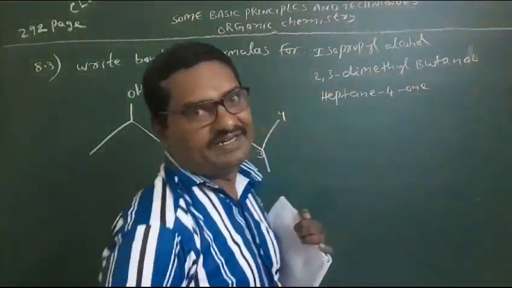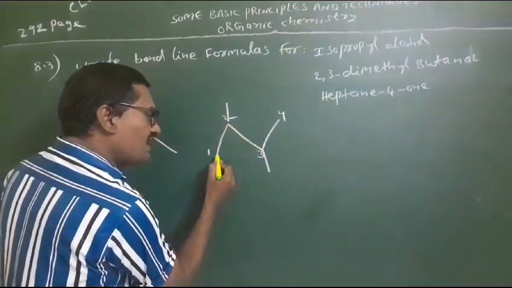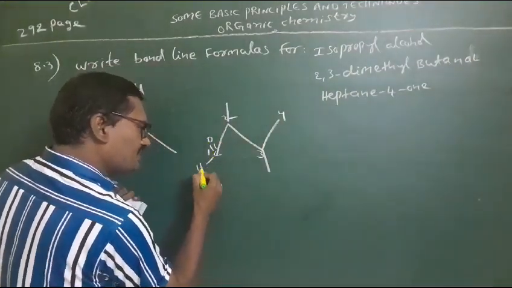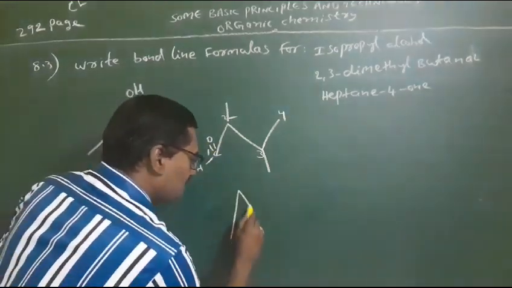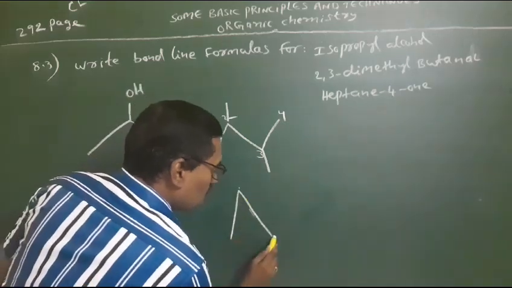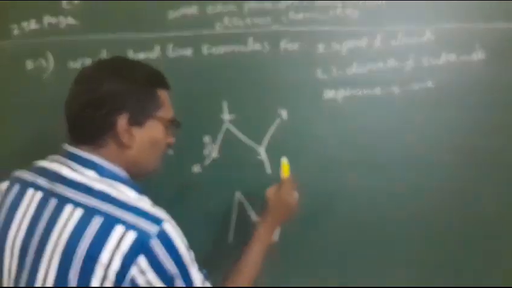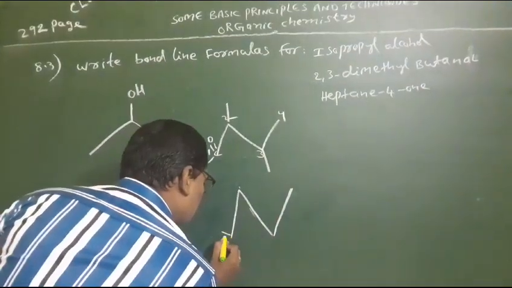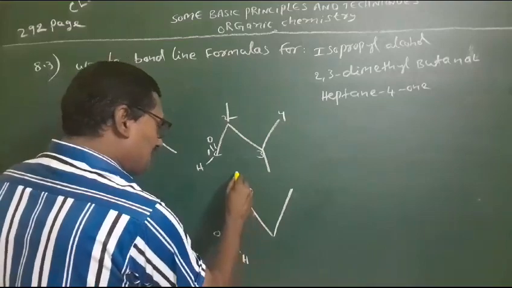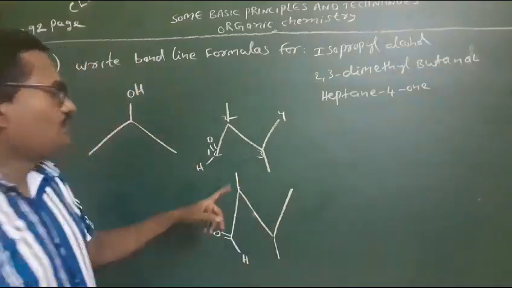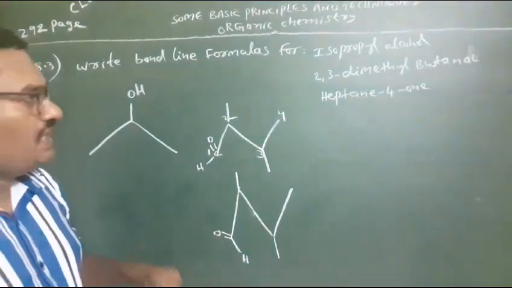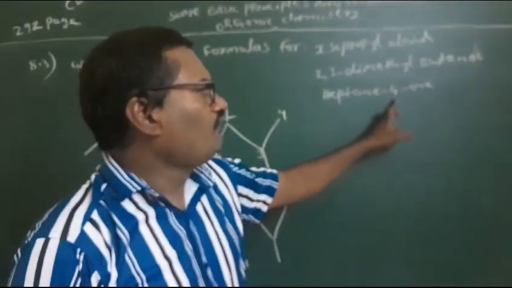Butanal means aldehyde. It has an aldehyde. Aldehyde means CHO. Now we can write the formula. So 1, 2, 3, 4. It has the carbonyl and hydrogen. So next one, the second place and third place contain the 2,3-dimethyl. So 2,3-dimethyl-butanal.